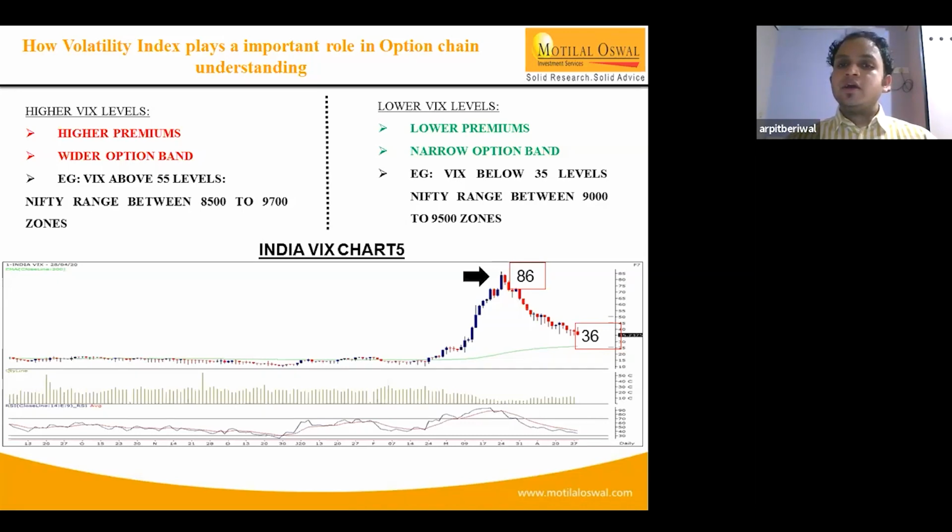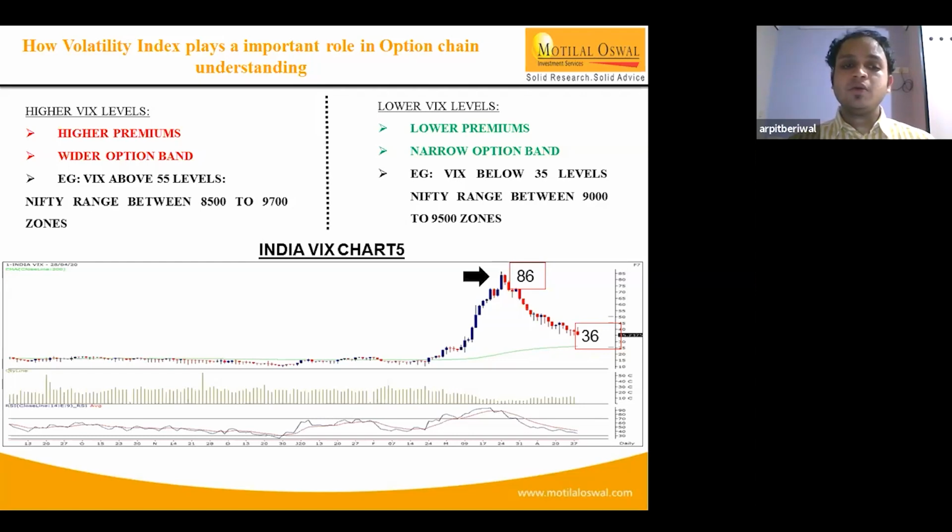So currently VIX is around 33, 34 levels, and the band for Nifty, looking at the option band, is between 9,200 to 9,550 levels. As VIX cools off further, the option band is definitely going to go narrow, and people will be more comfortable because they expect the market is not likely to see swings on either side, and slowly and gradually it is likely to trade in a wider range of 300, 400 points, provided VIX cools off further.